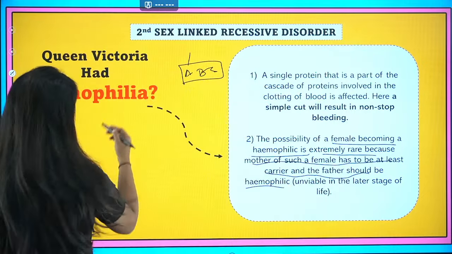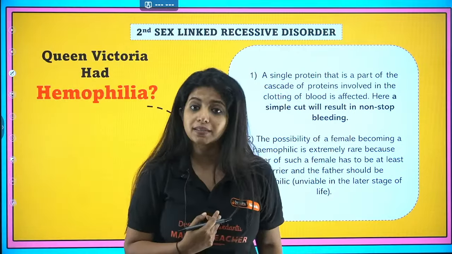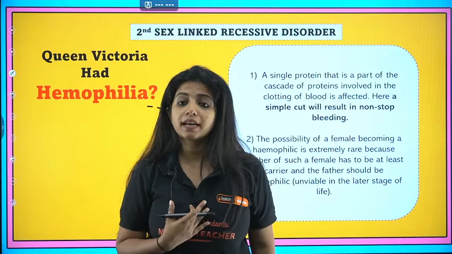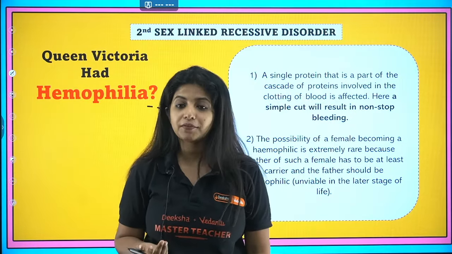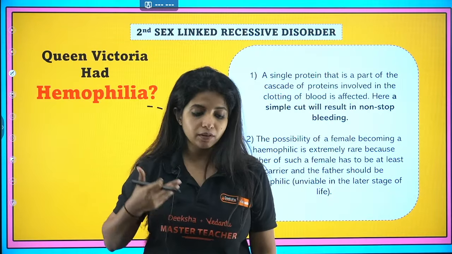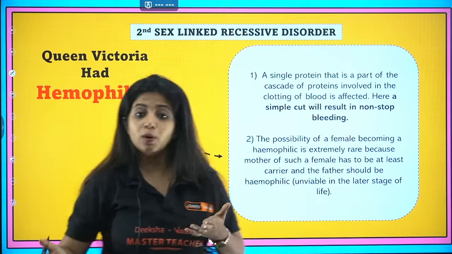Color blindness is a disease that you can live with, obviously. But if someone has hemophilia, do you think they can live with it? No, they cannot live with it. They will obviously pass away after some point of time. It's not the same scenario now, but it was like that before.